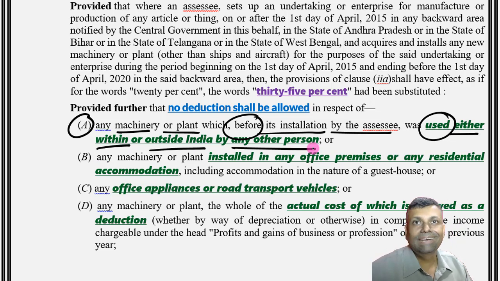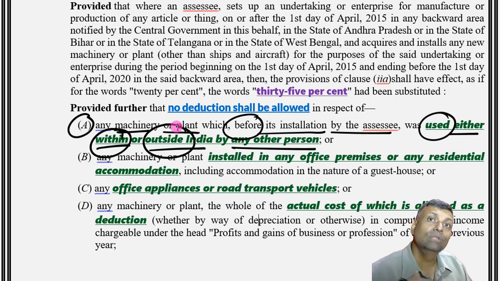Basically it's a second hand asset. So if the previous person already used this particular asset, whether in India or outside India, this you should also remember, within India or even outside India, you are not eligible for additional depreciation. However, the second-hand assets do get normal depreciation. Have you understood that?